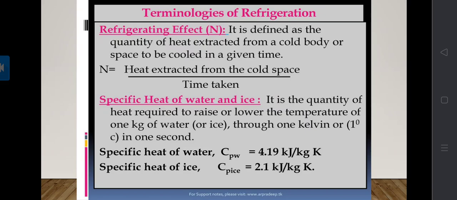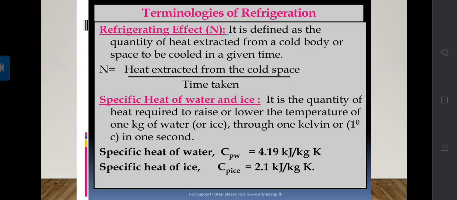Next is the specific heat of water and ice. The specific heat of water and ice is the quantity of heat required to raise or lower the temperature of 1 kg of water or 1 kg of ice through 1 Kelvin.